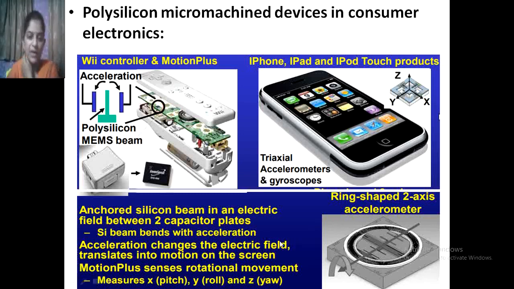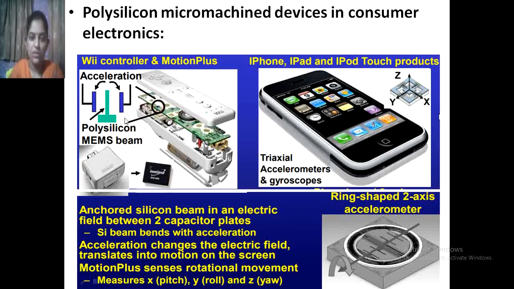An anchored silicon beam in an electric field between two capacitor plates, that is the Si beam, bends with the acceleration. So these are the two capacitive plates. Acceleration changes the electric field, which is translated into motion on the screen. Motion Plus senses rotational movements: x is the pitch, y is the roll, and z is the yaw.